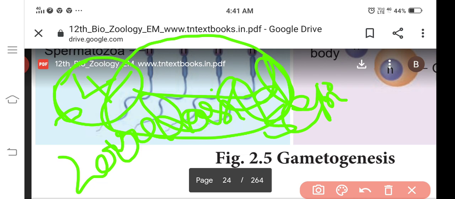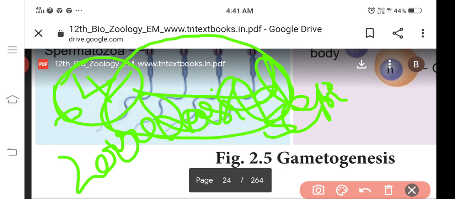That term is called spermiation. Totally 64 days, nearly 200 million sperms per day are released in the male reproductive system.